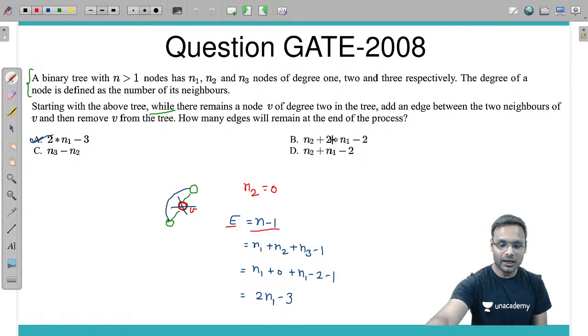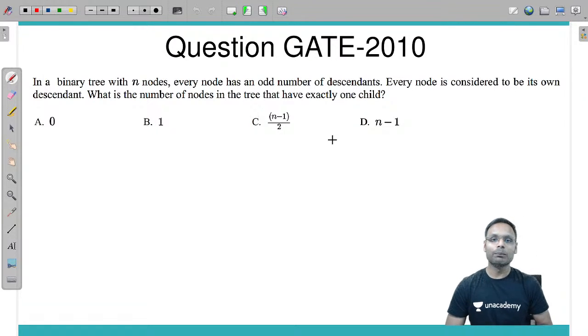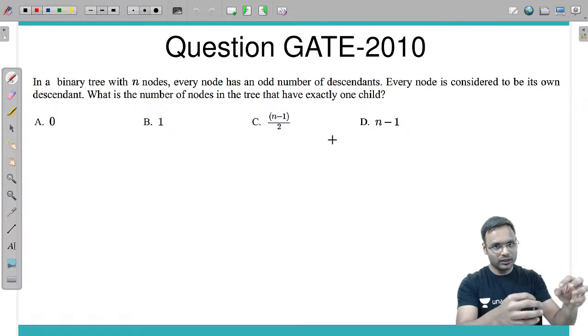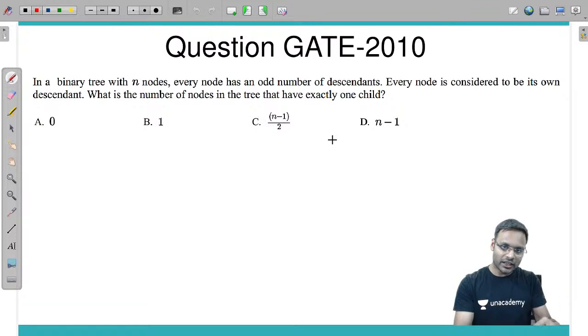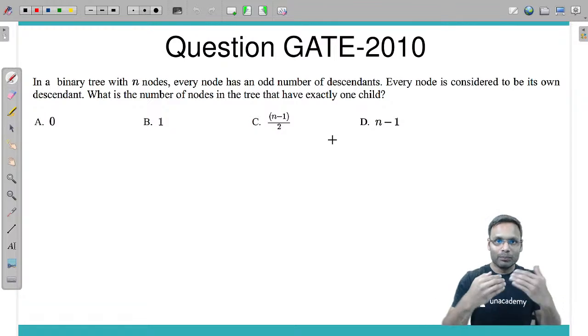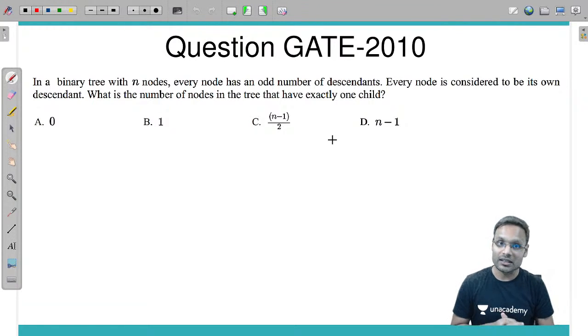Okay, let's move ahead. Here is the next question. In a binary tree with n nodes, every node has an odd number of descendants. What is the meaning of descendant? Descendant means a node and its children and their children and their children till the last level. What does descendant mean? Children, their children, until the last generation.